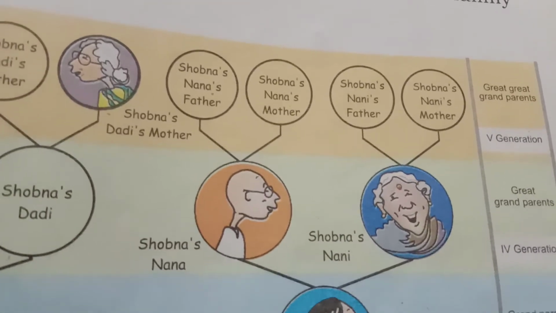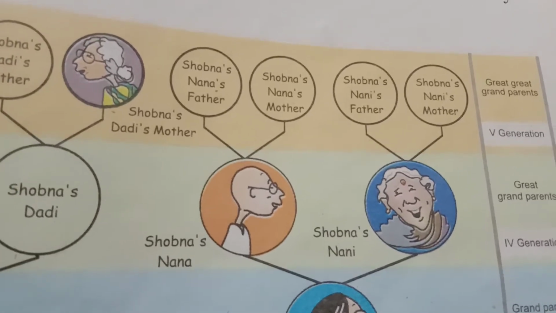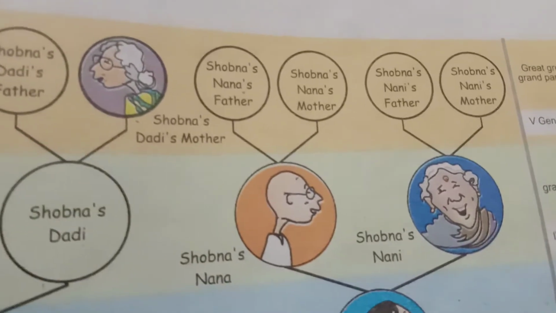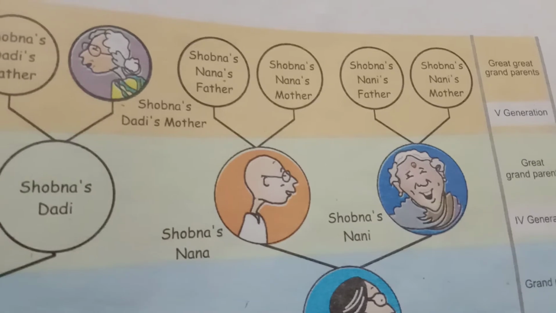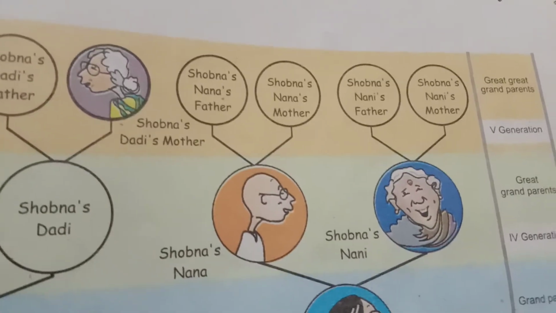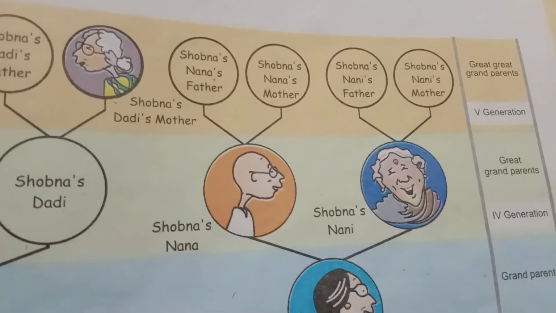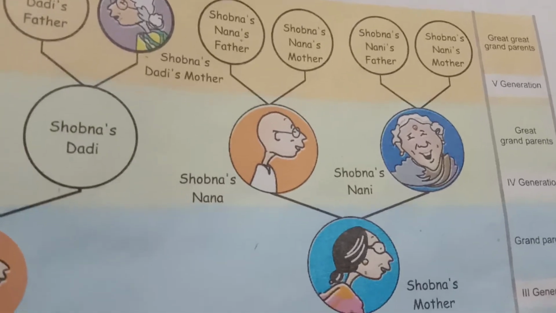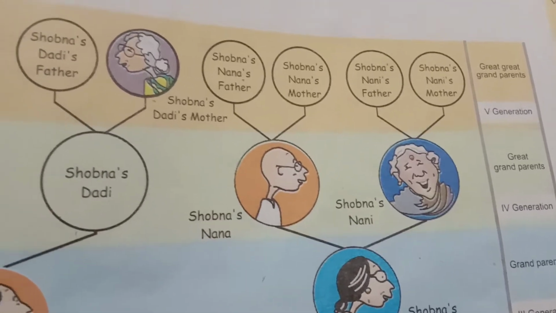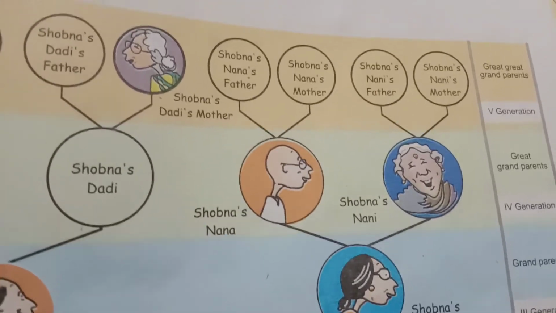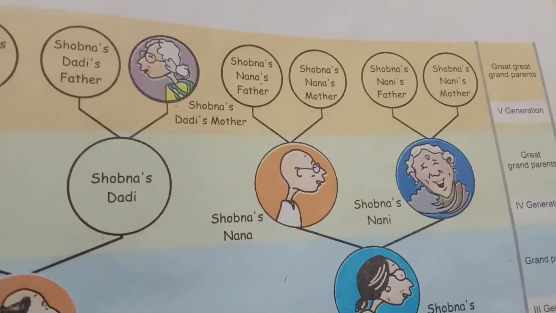In the 8th generation, double 32, that is 32 into 2, 64 people we can find. Whereas in the 9th generation we will find 64 doubled, it is 128 people we can find in the 9th generation, that is double the number of the previous generation.